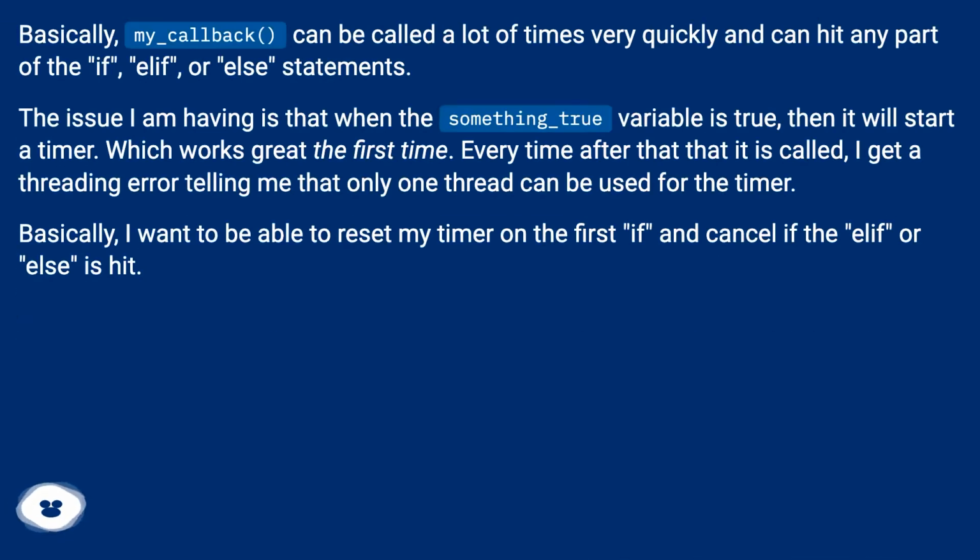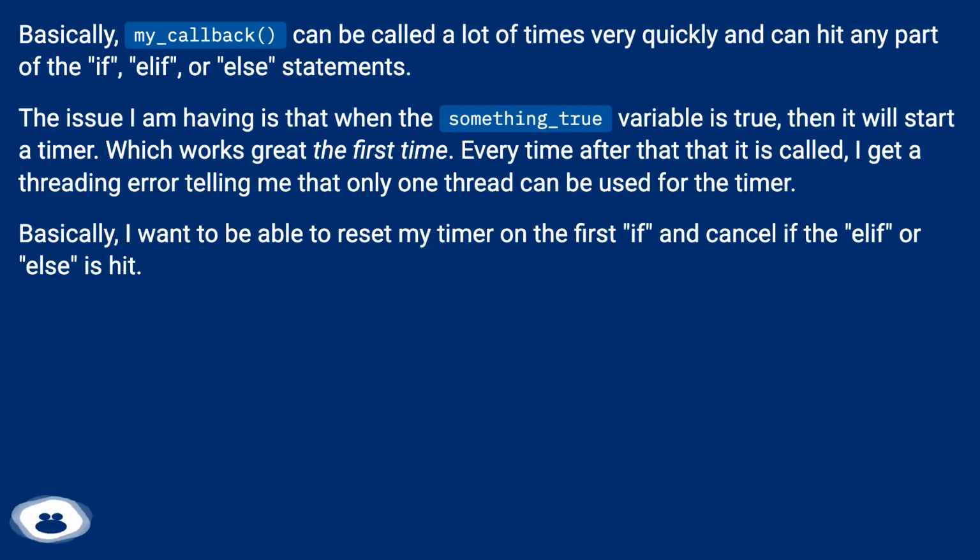Basically, my _callback can be called a lot of times very quickly and can hit any part of the if, elif, or else statements. The issue I am having is that when the something_true variable is true, then it will start a timer. Which works great the first time.